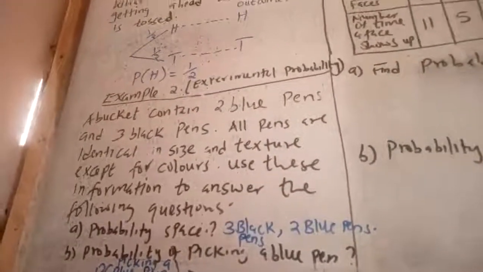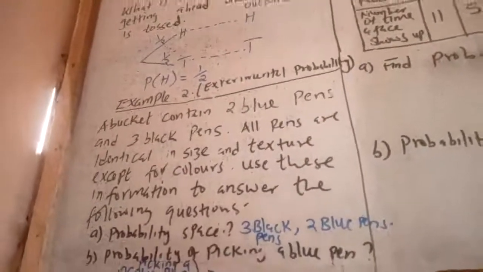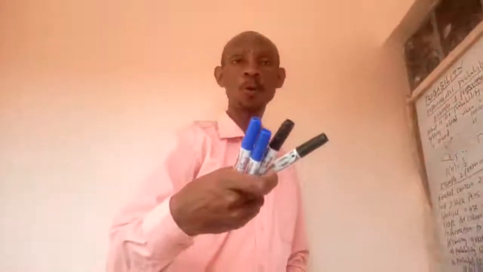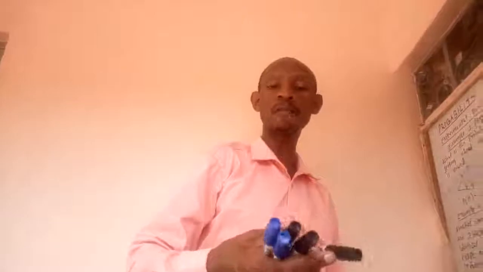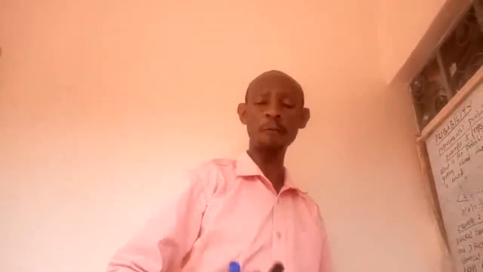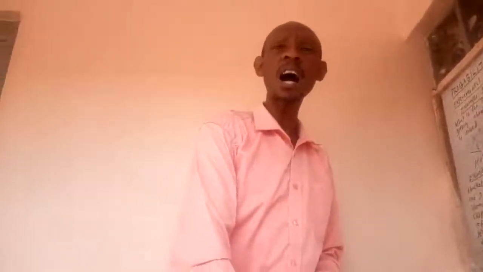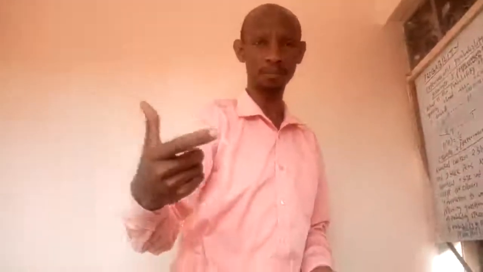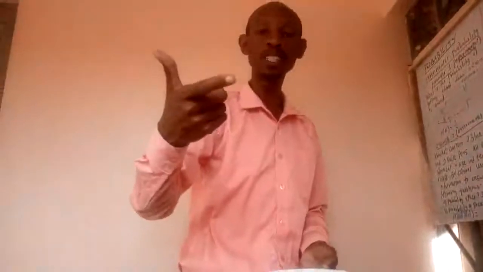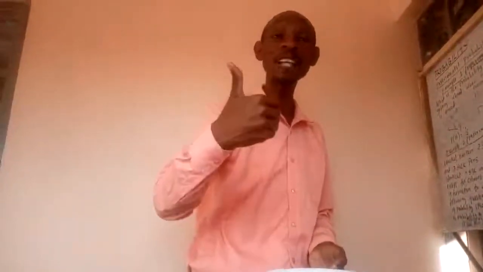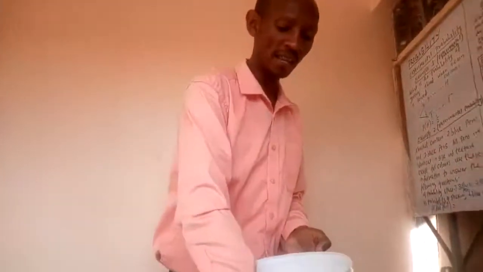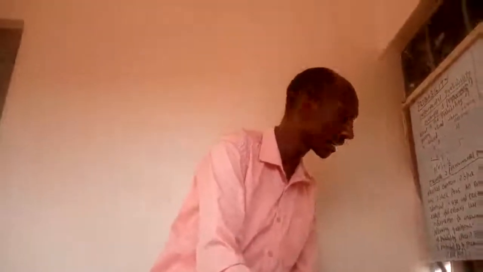How do we calculate it? I can go back to the question demonstration. You can see that there are 2 blue pens and 3 black pens, and therefore the favorable outcome is supposed to be 2, because in this case I'm referring to the blue pen.